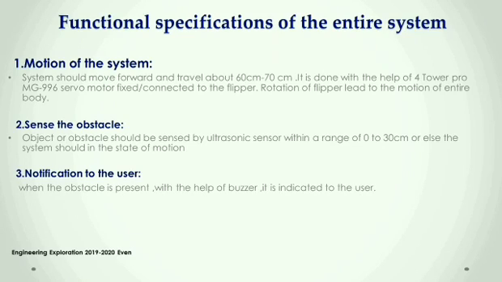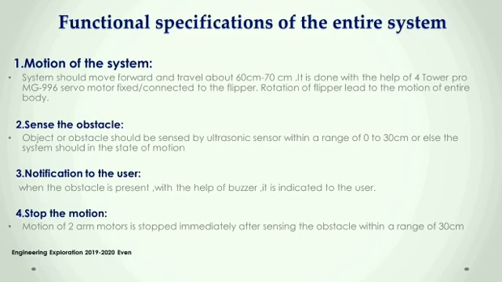Notification to the user. A message should be passed to the user if the ultrasonic sensor senses the object. This is done with the help of the buzzer. When an object is present in the given range, the buzzer blows, hence giving a signal to the user. Stop the motion. When the object is detected, the two-arm motors stop functioning.